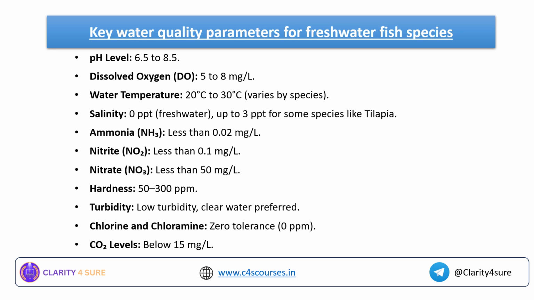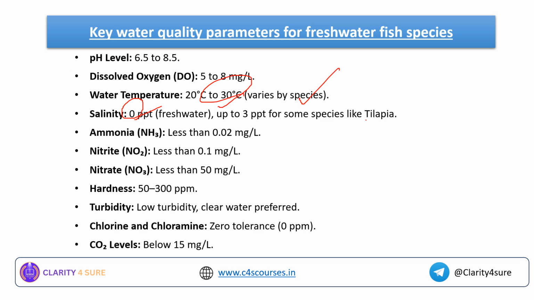Generally the water temperature for the freshwater species, majorly for carps, is between 20 degrees Celsius and 30 degrees Celsius, but it varies between the species. And coming to the salinity, it is 0 ppt for freshwater, as they are not salt tolerant, and up to 3 ppt for some special species like tilapia.